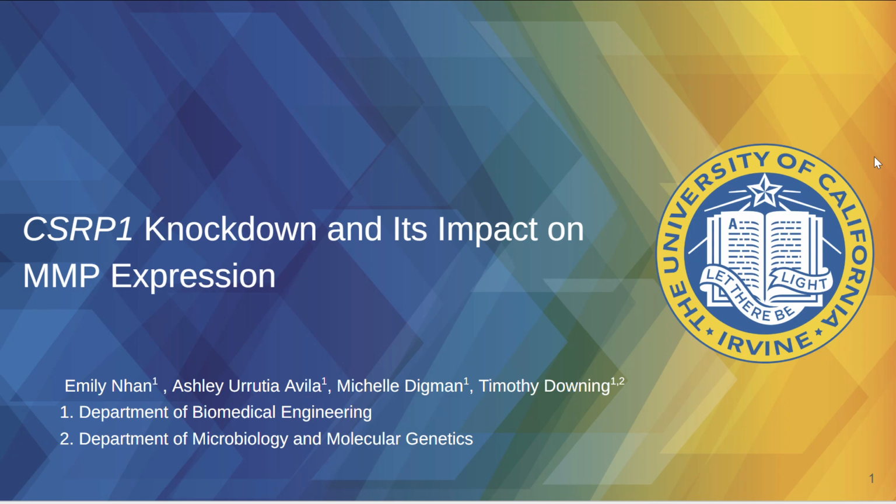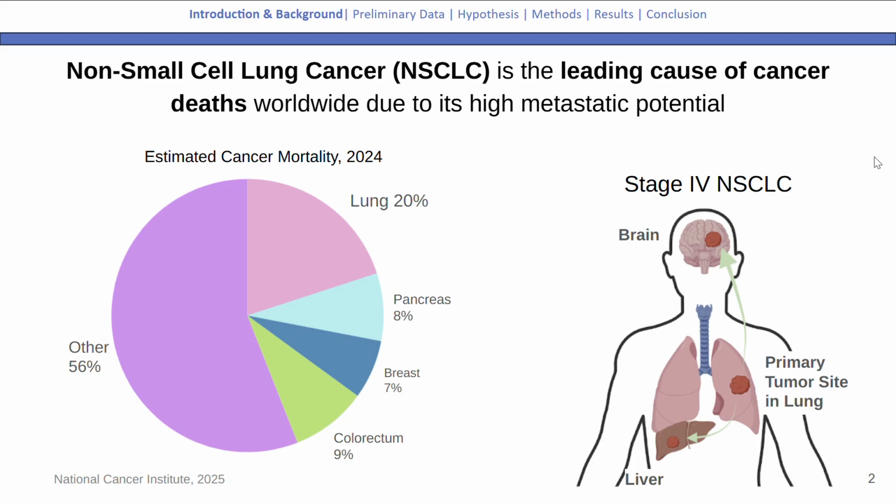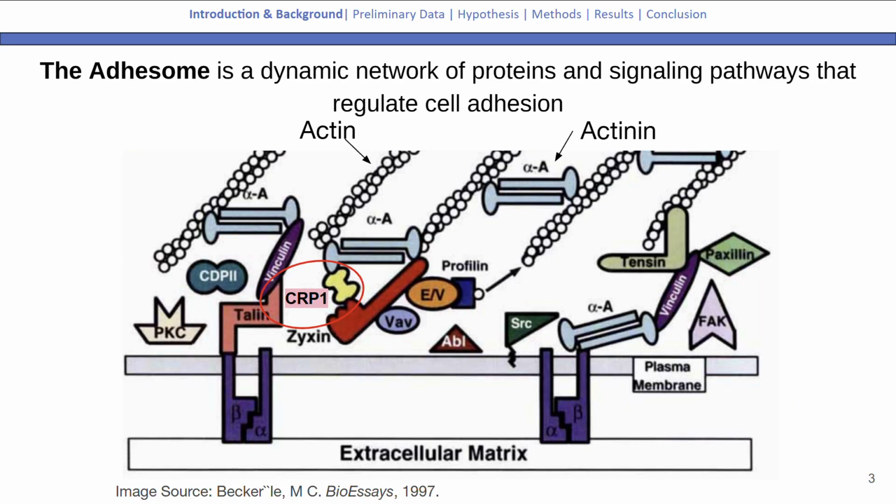And today I'll be talking to you about CSRP1 knockdown and its impact on MMP expression. So lung cancer remains the leading cause of cancer deaths worldwide due to its high metastatic potential. When I talk about metastatic, it just means that the cancer was able to travel from its primary sites such as the lungs into secondary sites such as the liver.